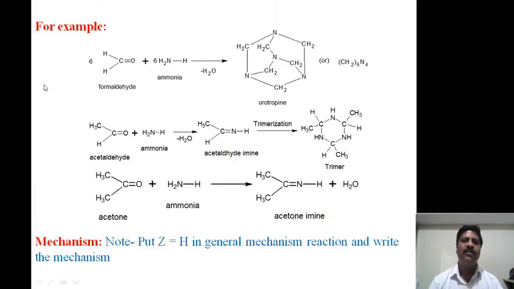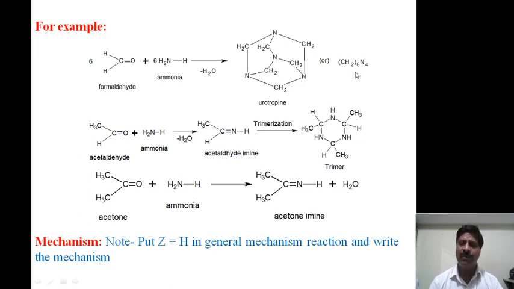Now for a specific example, specifically for formaldehyde, suppose R1 and R2 are taken as H, then it is formaldehyde. Specifically, formaldehyde when treated with ammonia, 6 molecules of formaldehyde here, forms urotropin. This compound is one of the drugs used for urinary infection.